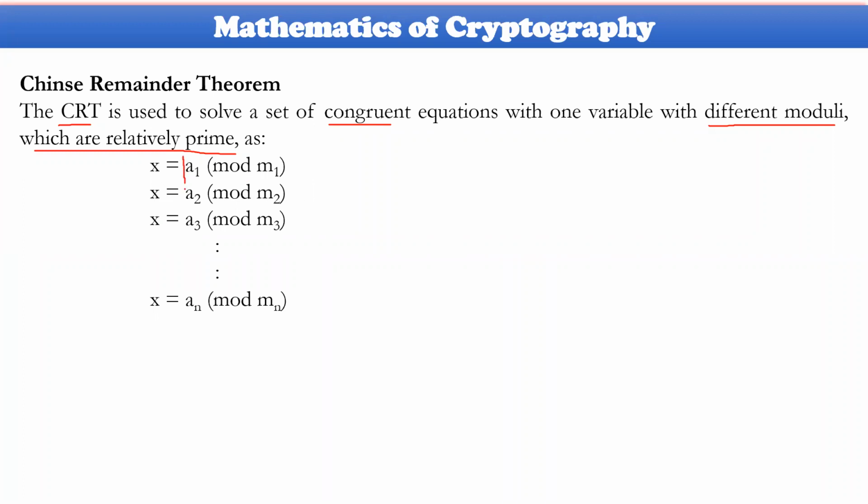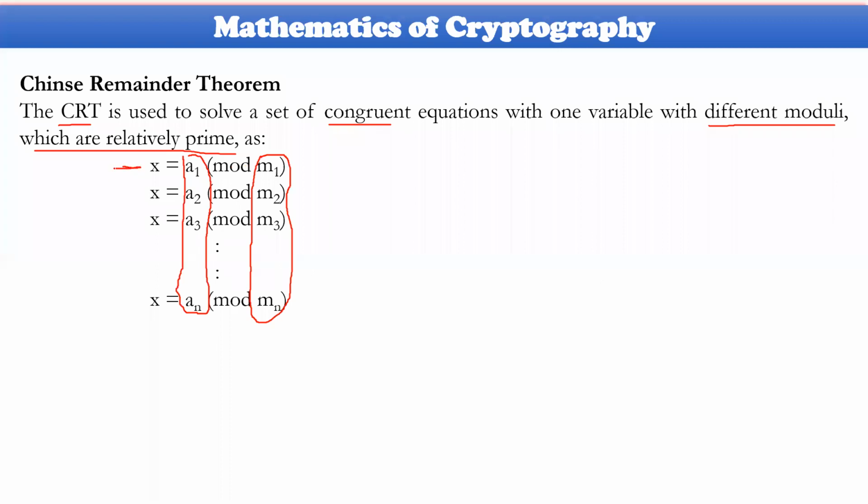Look at this: these are different kinds of values, a1, a2, a3, a4, a5, and so on up to an, and the modulus values are also different. Even then you have taken this with one single number.